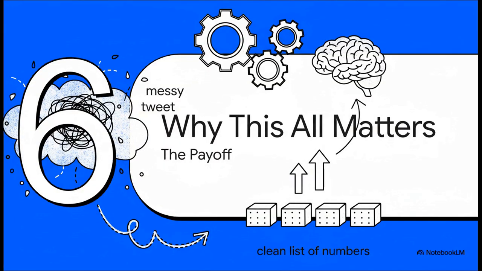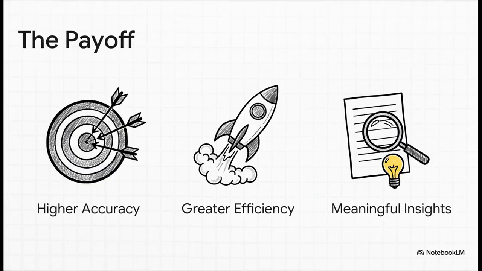Okay, so we've gone on quite a journey here, right? From a messy tweet all the way to a clean list of numbers. It was a lot of tidying and organizing, but what's the point? Why does all this matter so much? Well, the payoff is massive. Having that tidy office means you get way more accurate results from your models. When you clear out all the noise, the algorithm can actually find the real signal.